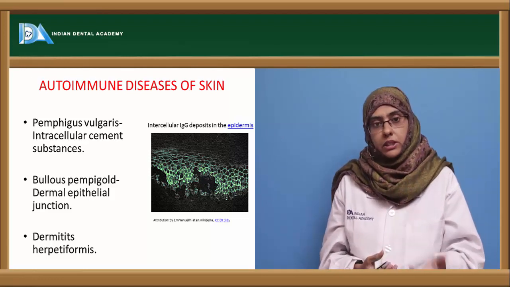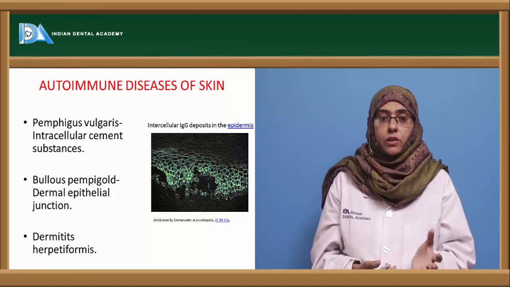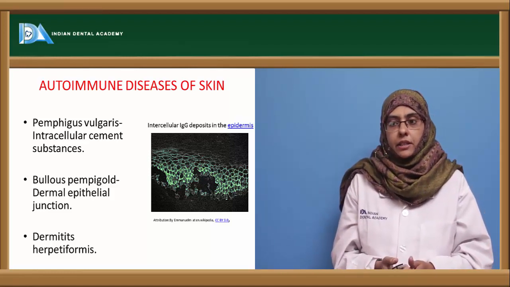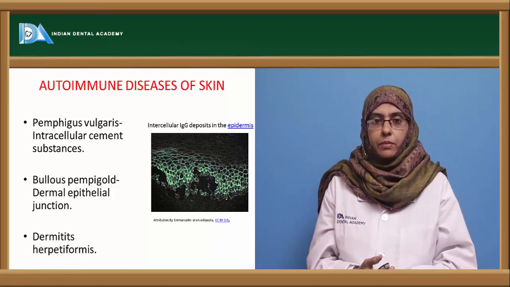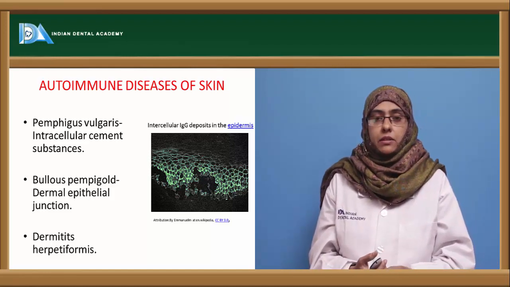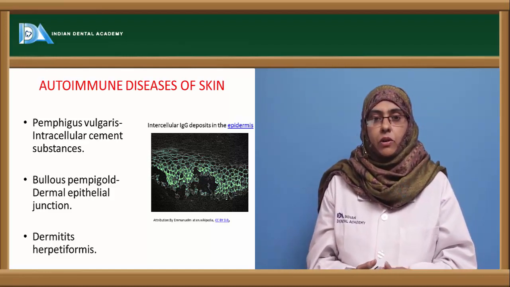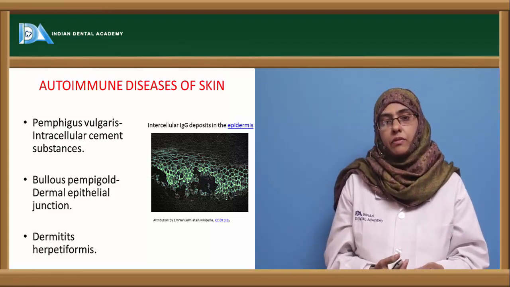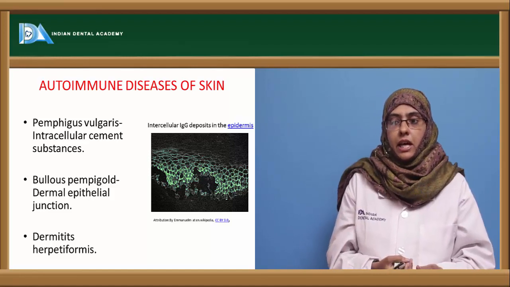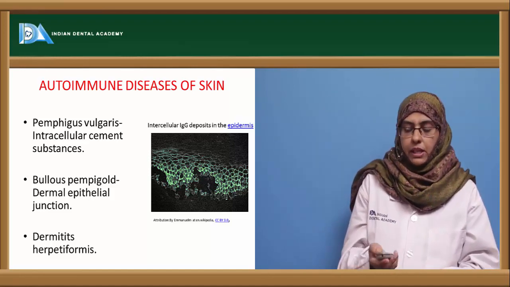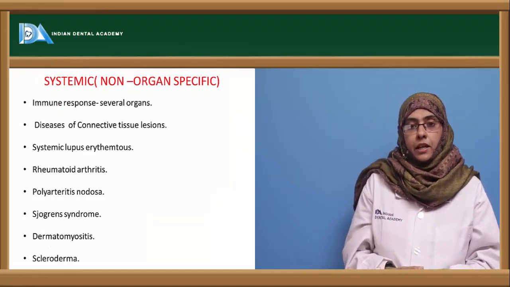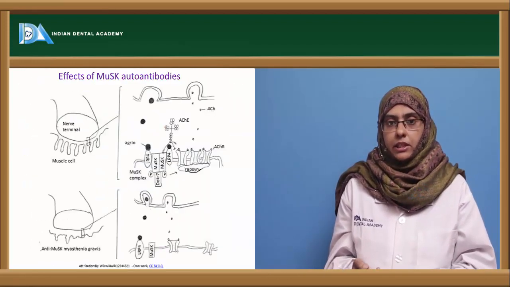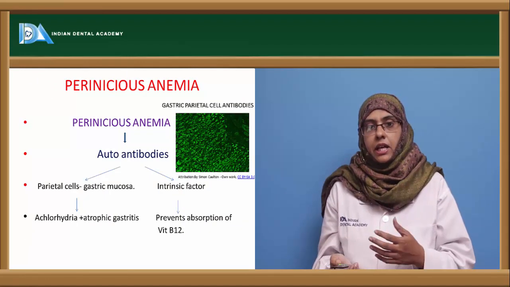Next, towards the dermal epithelial junctions, autoantibodies can be generated leading to bullous pemphigoid. In dermatitis herpetiformis, we could not see any specific autoantibodies related to it, but there are theories coming forward to say that dermatitis herpetiformis can also be an autoimmune disorder. So these are the different autoimmune disorders that are associated with specific organs.